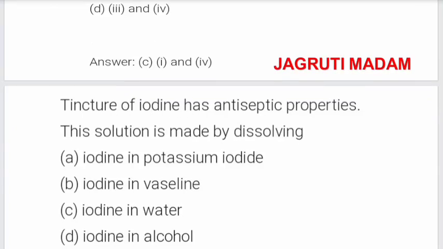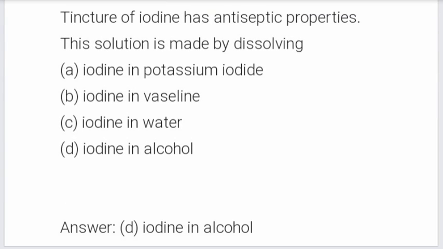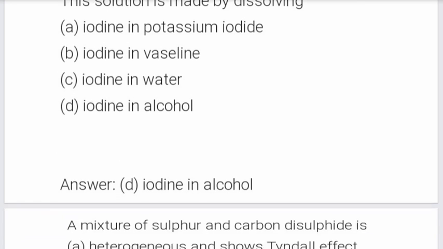1 and 4. Tincture of iodine has antiseptic properties. This solution is made by dissolving: the options are iodine in potassium iodide, iodine in Vaseline, iodine in water, iodine in alcohol. The correct option is D.